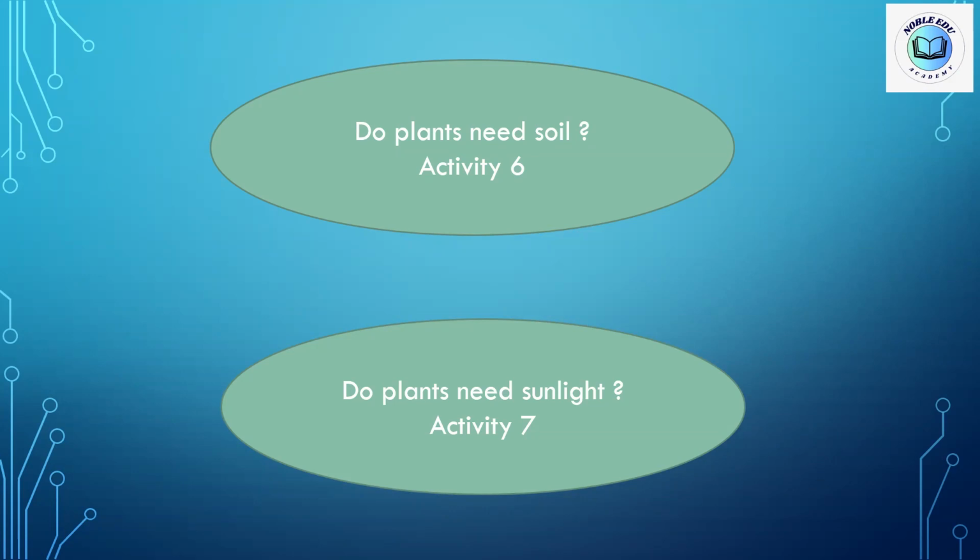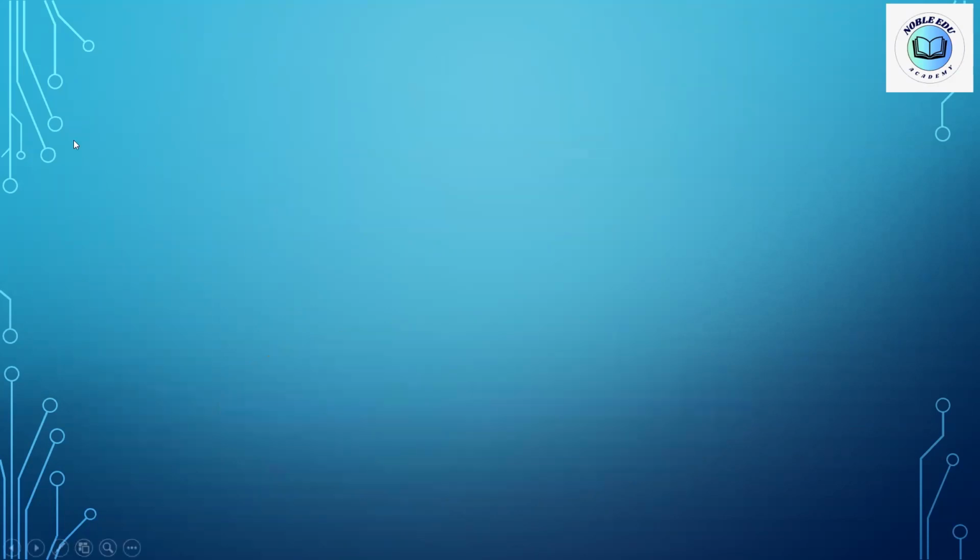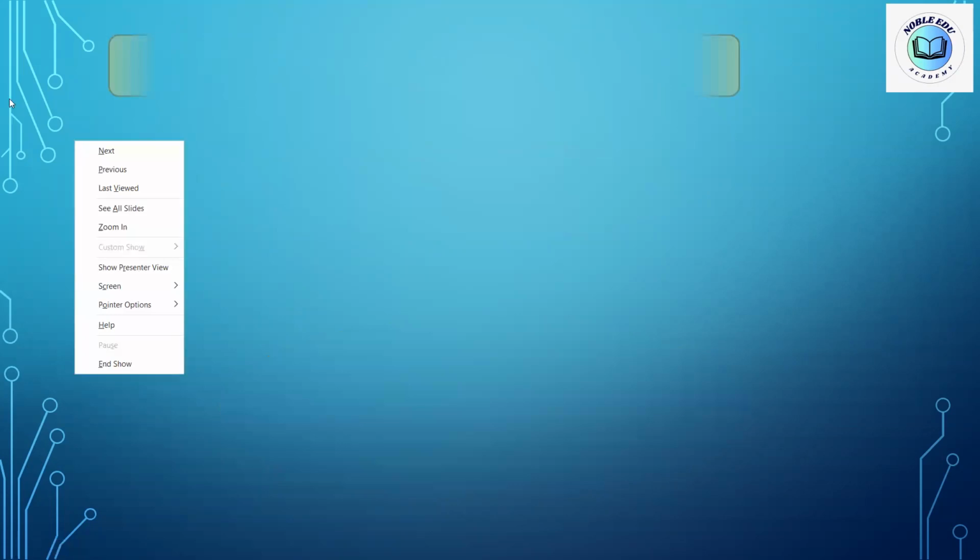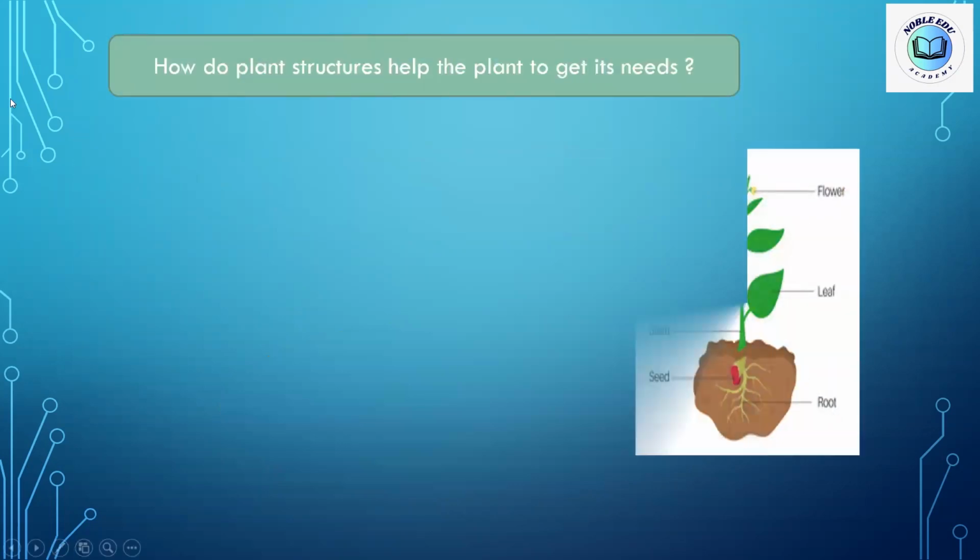I told you before that the plant can make its own food using the energy of the sun. So if the energy of the sun is not available, the plant can't make its food. It can't make its food anymore. It will starve and it will wilt, and it will die. Okay. Anyone have any question till now? Excellent. No, Miss. Let's see our next part.